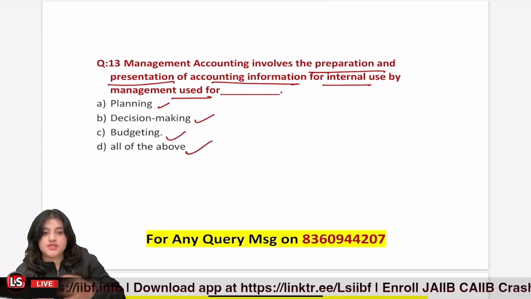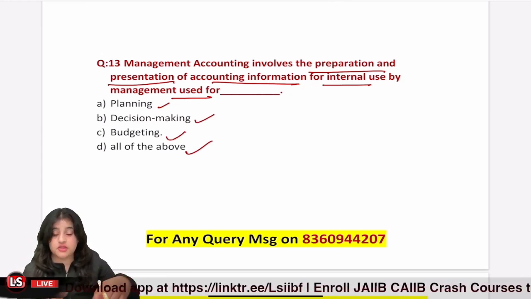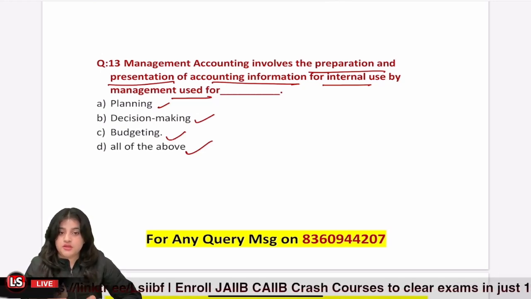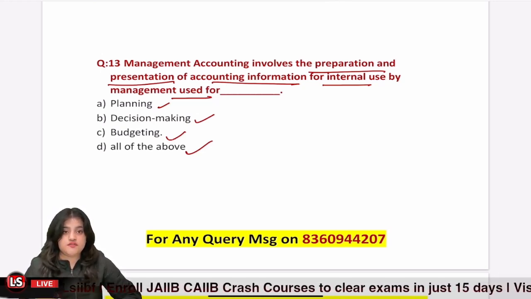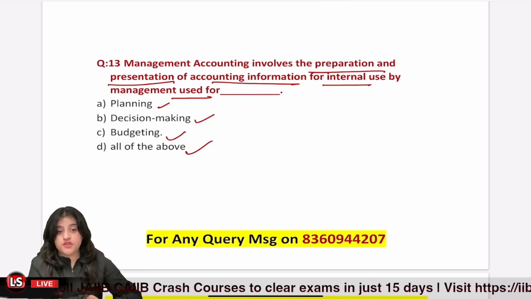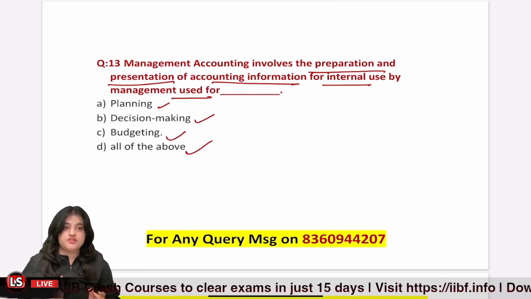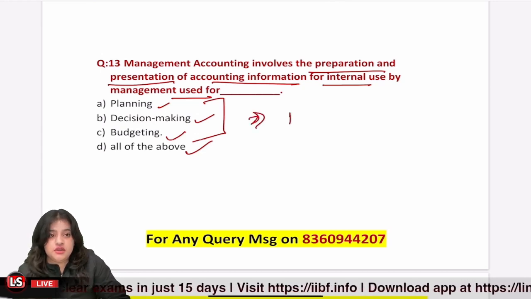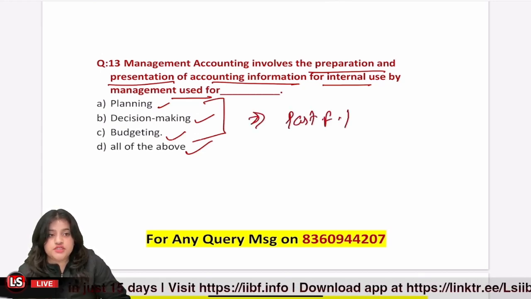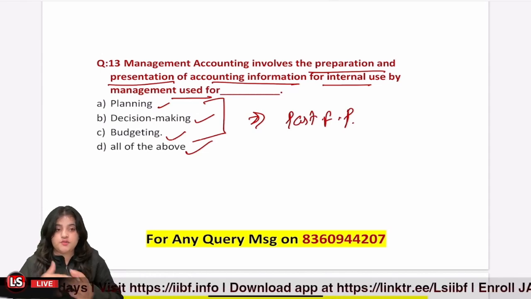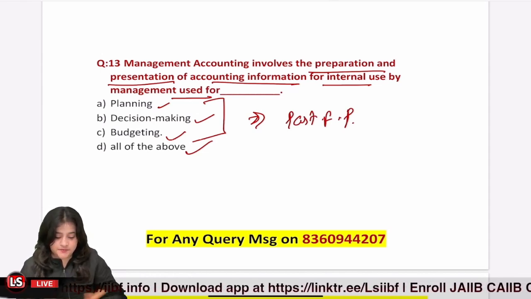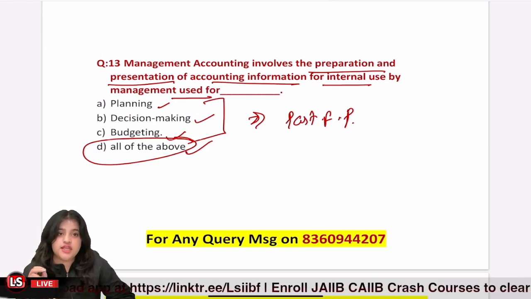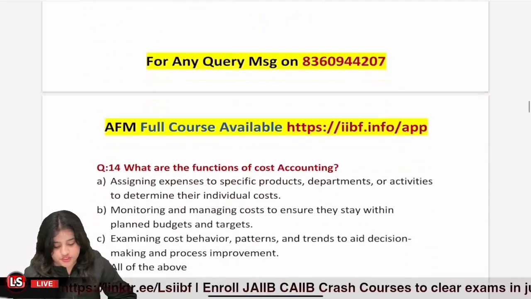Now, any management in a company is going to plan what future actions we are going to take, how much we are going to spend. Planning involves budgeting, and then they take future decisions. Should we make an investment or should we sell our investment, right? The basis of all these decisions is past financial performance. We can see how well we performed with our past decisions, right? So all of the above is the correct answer. All these things are done with the help of accounting information.